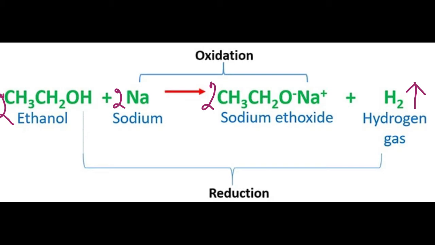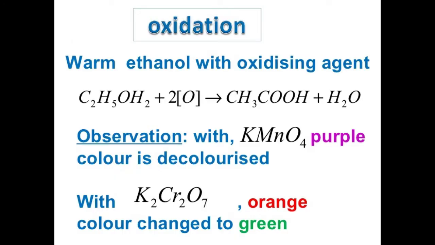The third chemical property is oxidation. Ethanol is oxidized to ethanoic acid with alkaline potassium permanganate or acidified potassium dichromate. CH3CH2OH is ethanol. K2Cr2O7, that is potassium dichromate, is below. You can see O, that represents oxidation. Will give you ethanoic acid CH3COOH plus H2O.